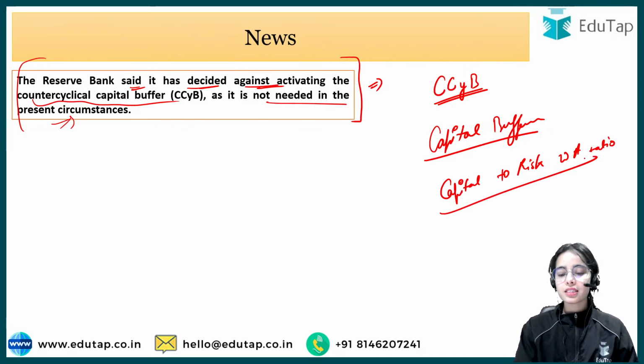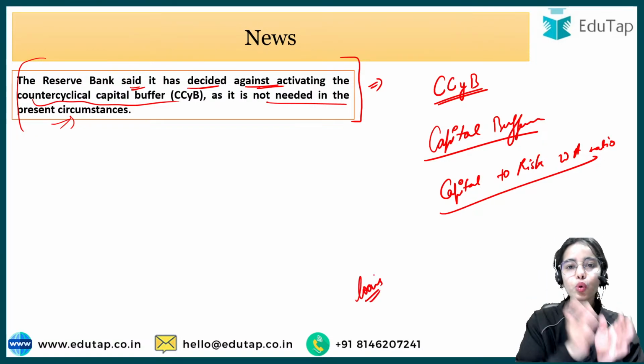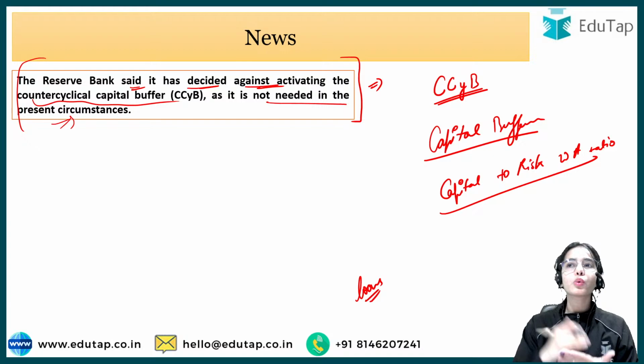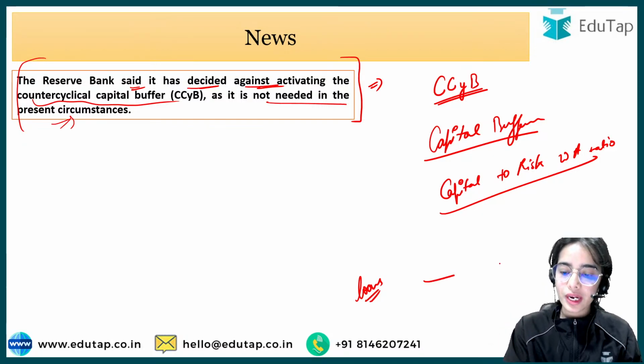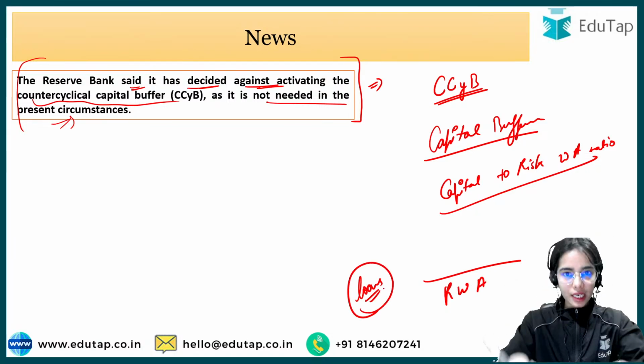That is, the loans that they are giving. The banks are giving loans, and those loans have some risk attached. Some loans have 100% risk, some have 50%, some 20%, some 10%. So against the risk weighted assets. The loans that the banks are giving